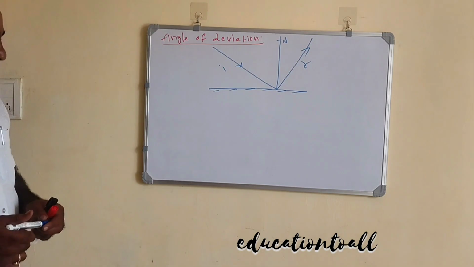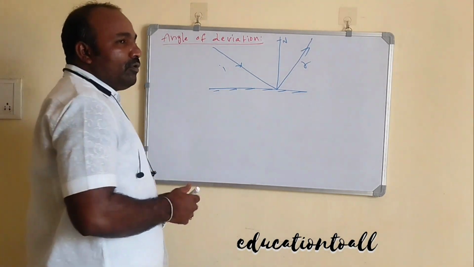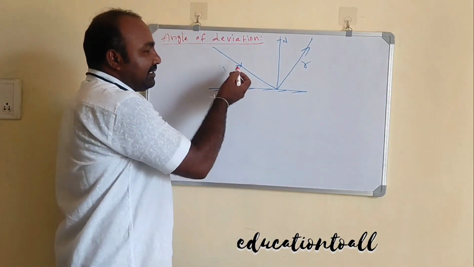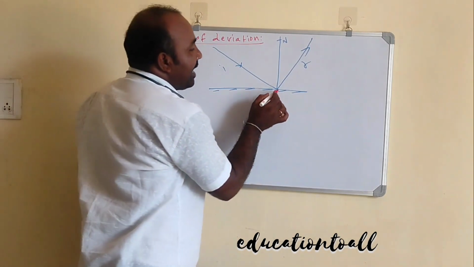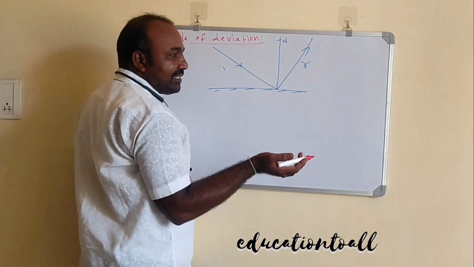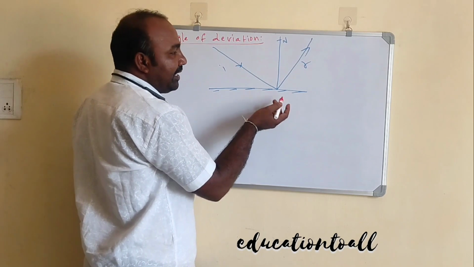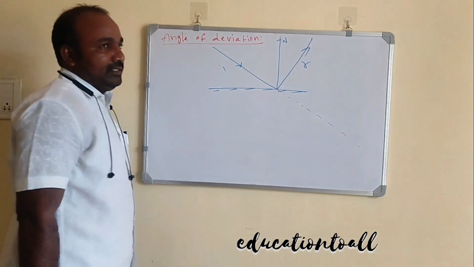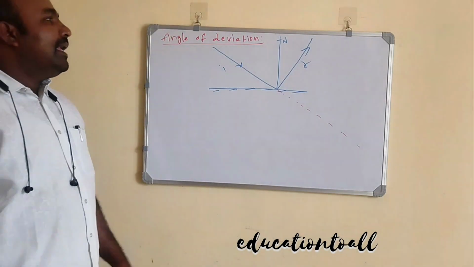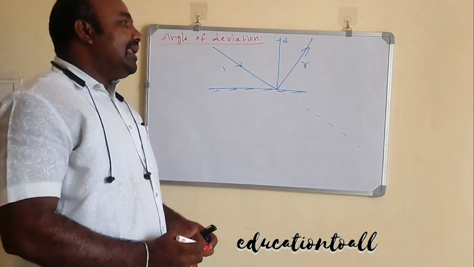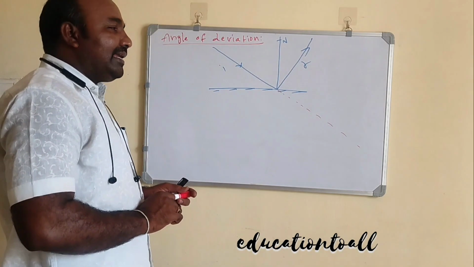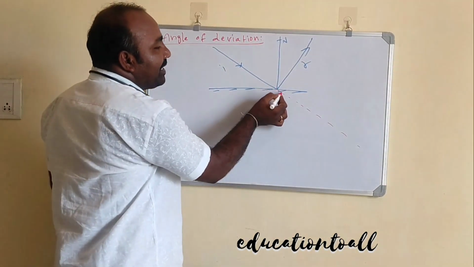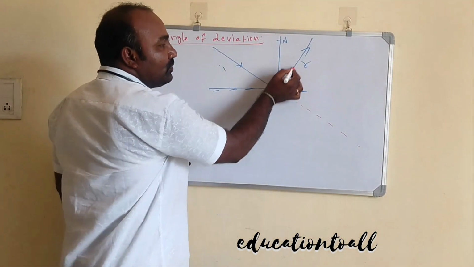Assume there is no mirror here. Light rays always travel in a straight path, so the incident ray would travel straight like this. Because of the mirror, the direction of the incident ray changes from one direction to another.